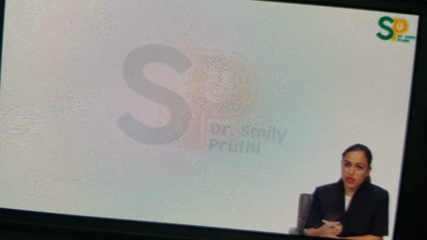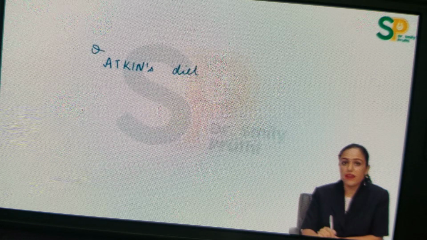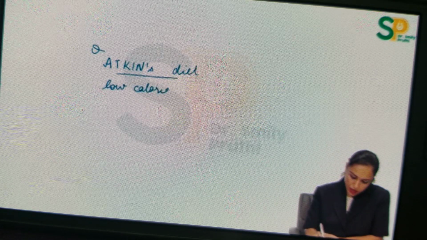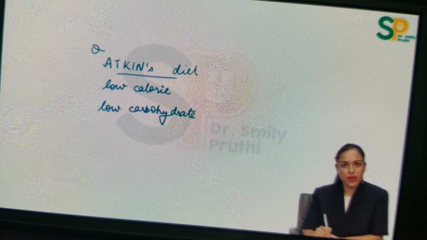Now, one diet is known as the Atkins diet, ATKINS, named after the person who discovered it. This question was asked in NAMS: what is the Atkins diet? The Atkins diet is low calorie, following the calorie concept we have to follow in order to reduce weight, but also low in carbohydrate. This is the Atkins diet, a low calorie, low carbohydrate diet. When taken, it will help reduce weight.